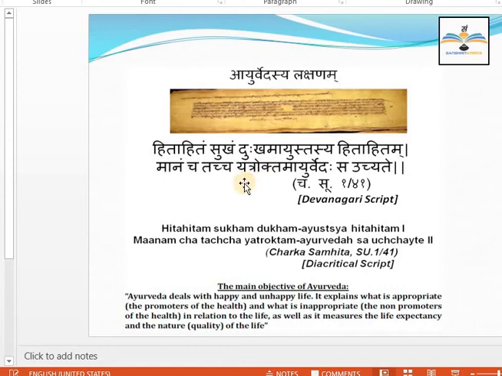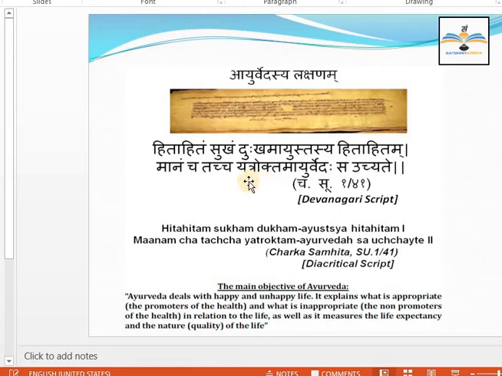So where the measurement of all these types of life is explained, that is called Ayurveda. Manam, the meaning of the word manam is measurement. Tat means that, that explanation regarding the measurement.